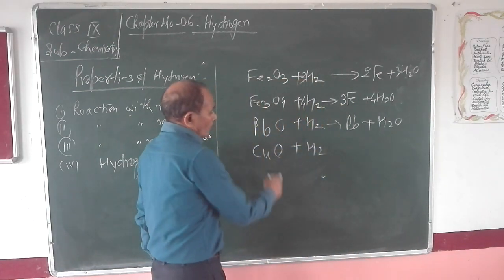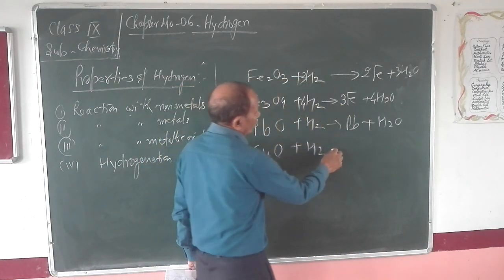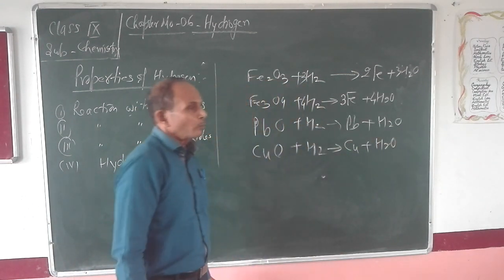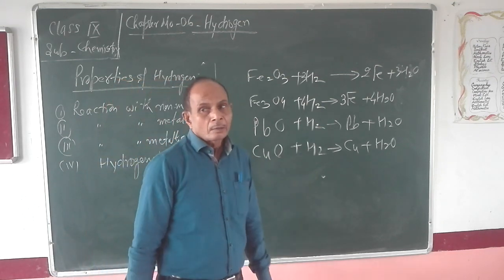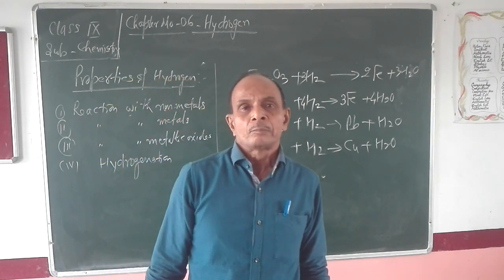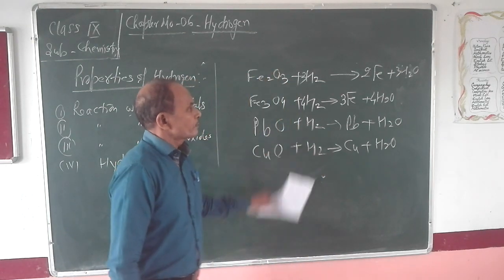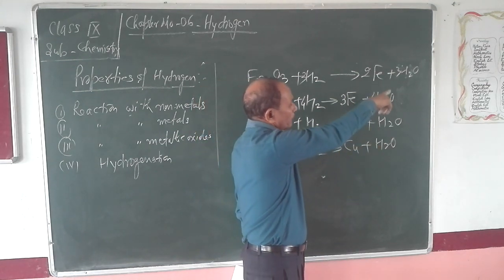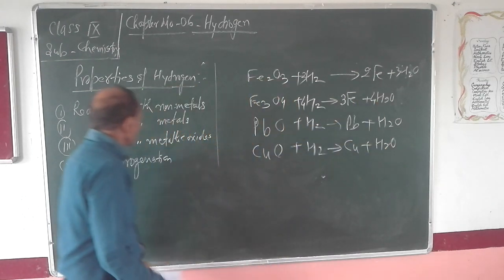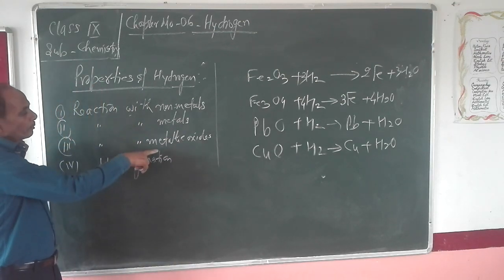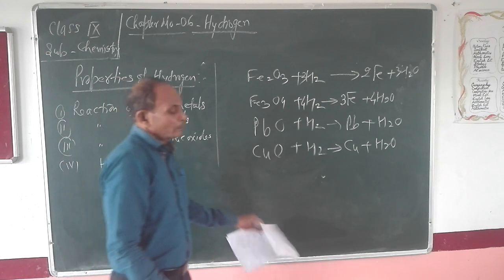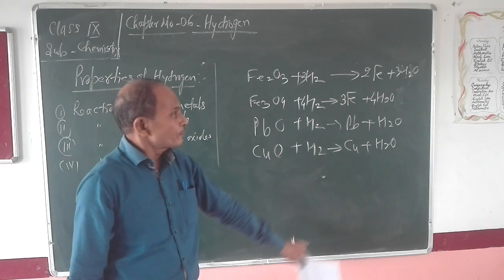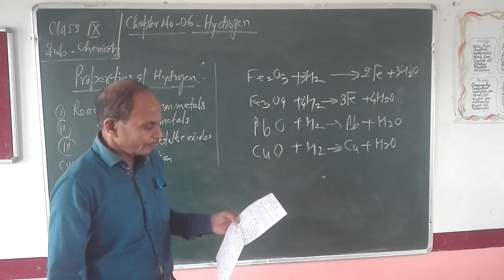In the same way, when copper oxide is reacted with hydrogen, it will be reduced into copper along with the formation of water. So, hydrogen reacts with strongly heated, less reactive metal oxides, reducing them into their metallic forms and forming water.